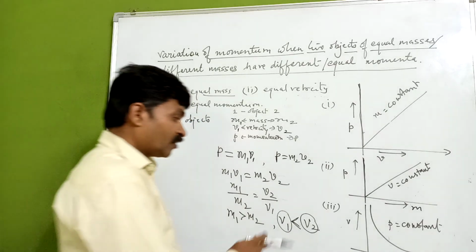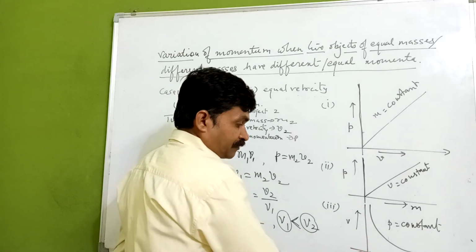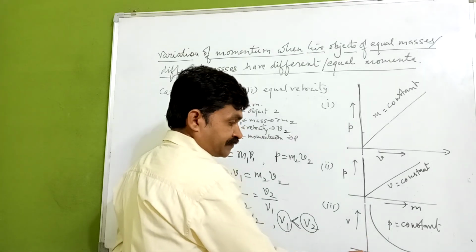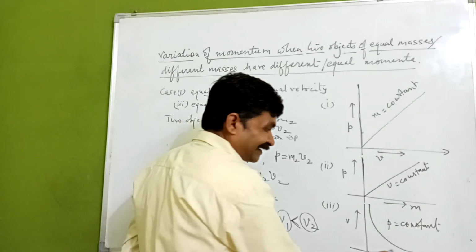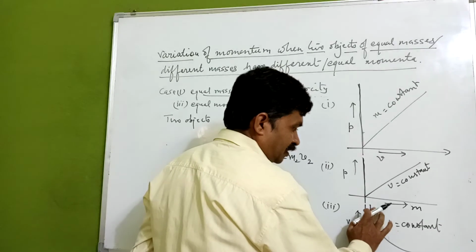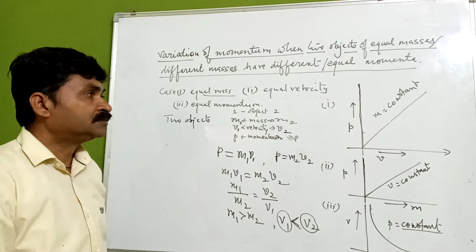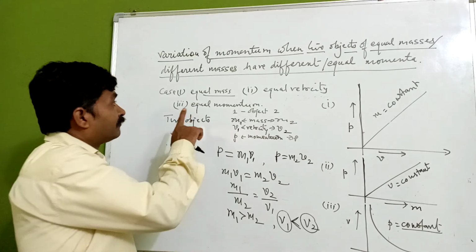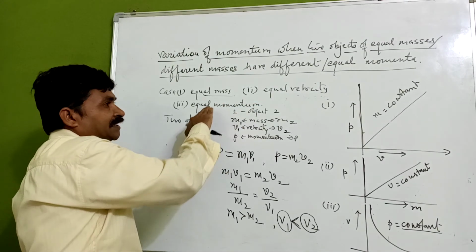If we go through the graphical representation over here, what we are getting? If the mass is less, the velocity is more. As we are increasing the mass, velocity is going to decrease in this way for a constant value of momentum. So we have three different cases: equal masses, equal velocity and equal momentum.